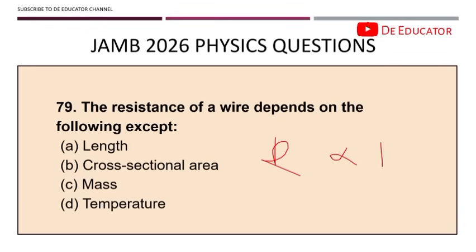Resistance, then you have length, and then you have area. Length is there, and cross sectional area is also there. If you look at this, you will not see temperature and you will not see mass in the